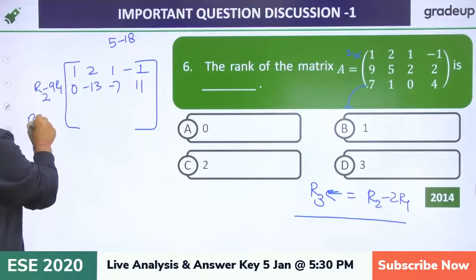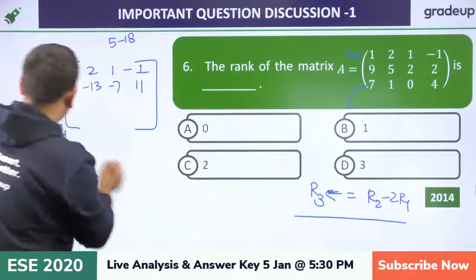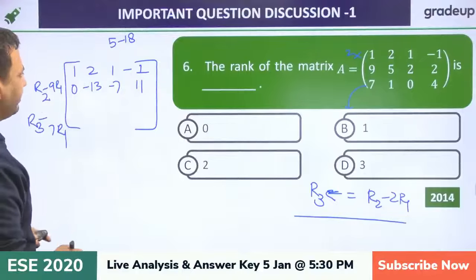Similarly, for R3 we will say R3 minus 7 R1. Okay, so this is the way you will make the upper triangular form or lower triangular form. So here we are making the upper triangular form.